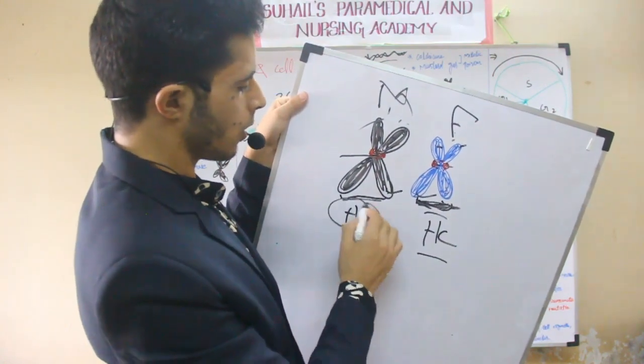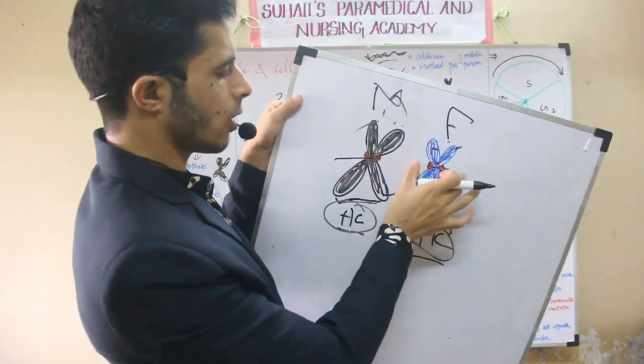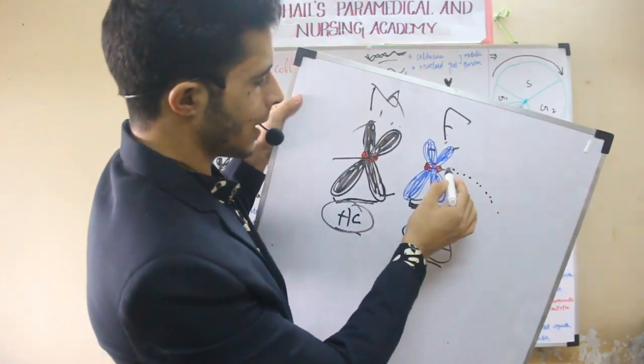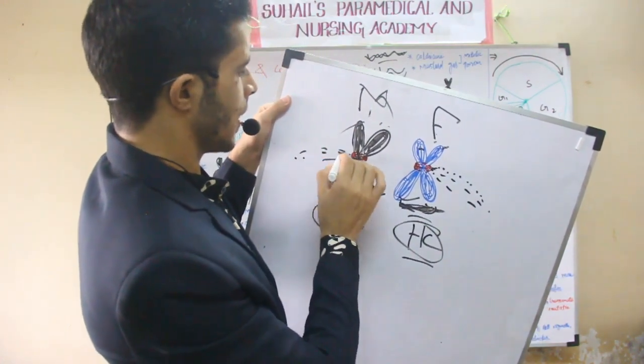So these are homologous chromosomes, and these are called sister chromatids. And this is the copy of mother, and this is the copy of father. Okay, and these spindle fibers will attach here. That is called the kinetochore of the chromosome. Here also it will attach. That is the kinetochore of the chromosome.